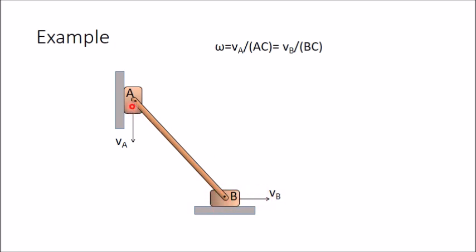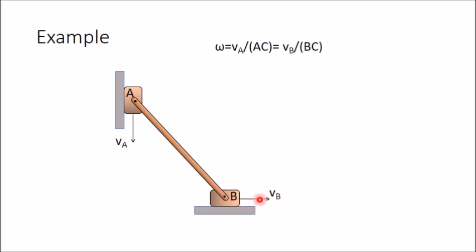So the directions of this slider and this slider are known. This point A is a common point which is in this slider and in this link both. Therefore the velocity of this point will be along this direction, and similarly the velocity of point B, which is on this slider and at the same time on this link, will also be known, along this direction.